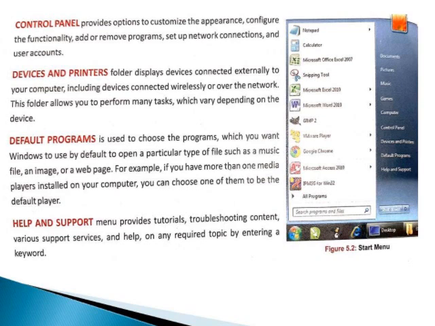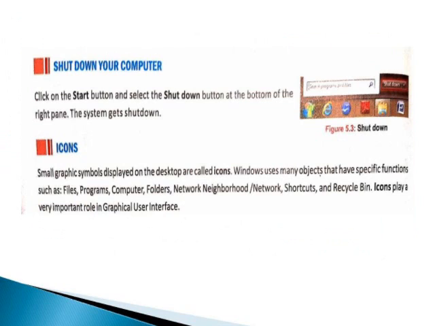Help and Support menu provides tutorials, troubleshooting contents, various support services and help on any required topic by entering a keyword. Shut down your computer. Click on the Start button and select the Shut down button at the bottom of the right pane. The system gets shut down.